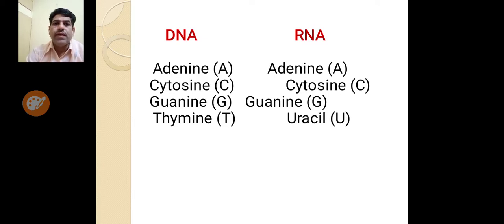So here you can see DNA and RNA. In DNA the nitrogenous bases are adenine, cytosine, guanine, thymine, while in RNA they are adenine, cytosine, guanine, and uracil.